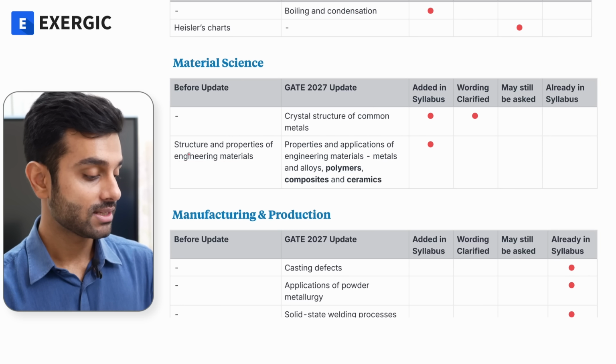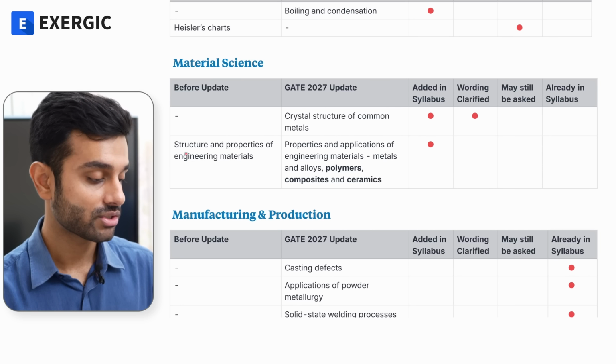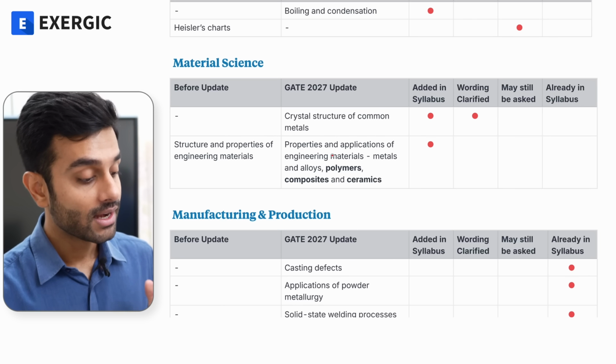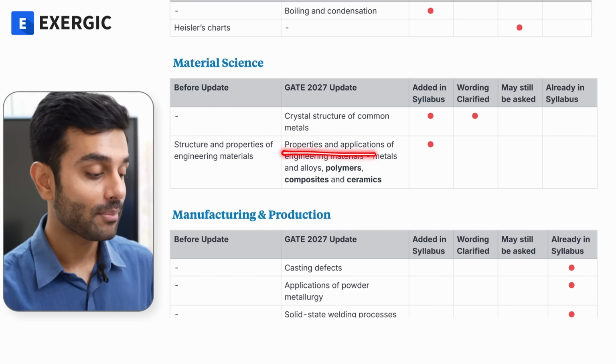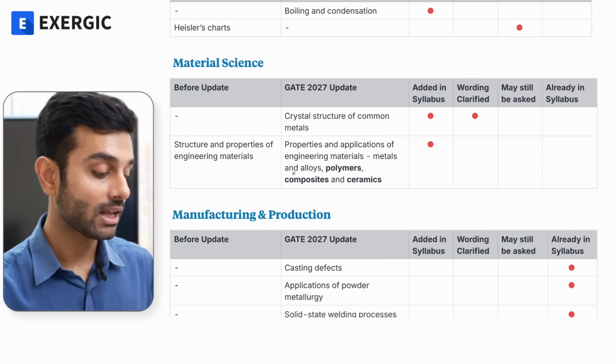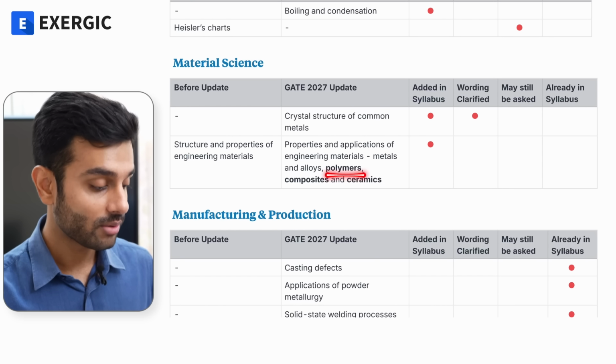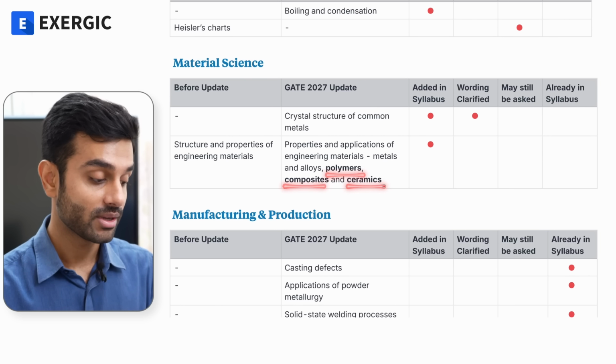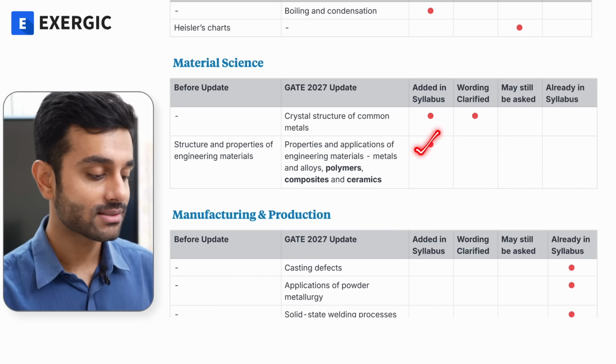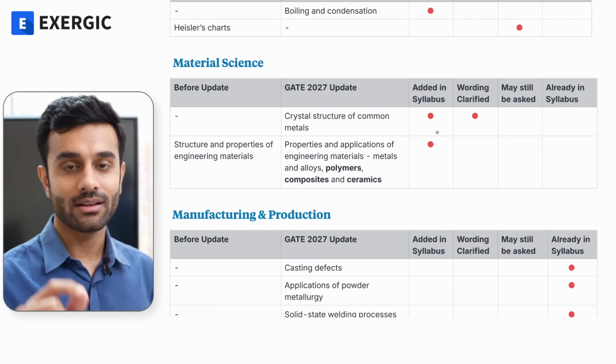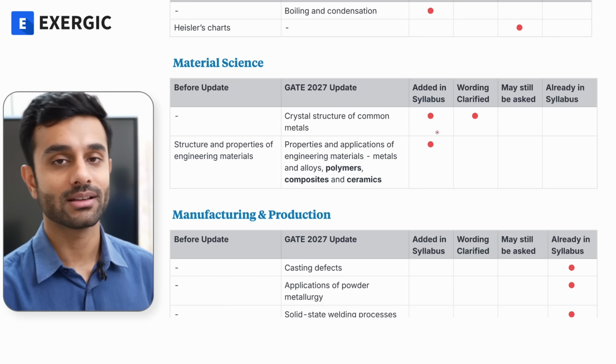The second point, this is what it mentioned earlier, structure and properties of engineering materials. Now it mentions properties and application of engineering materials, metal and alloys, as well as polymer, composites and ceramics. So it definitely is a meaningful addition in the course syllabus, in the GATE syllabus.